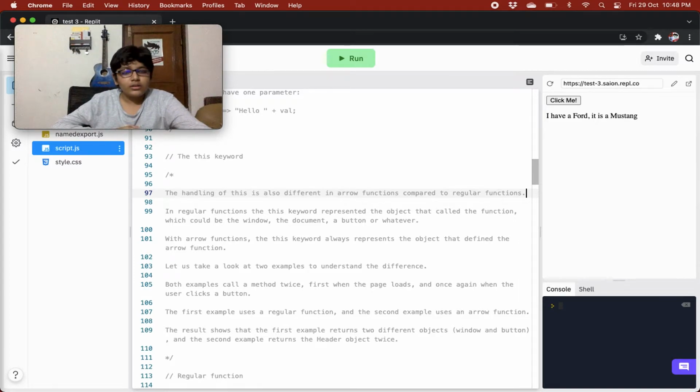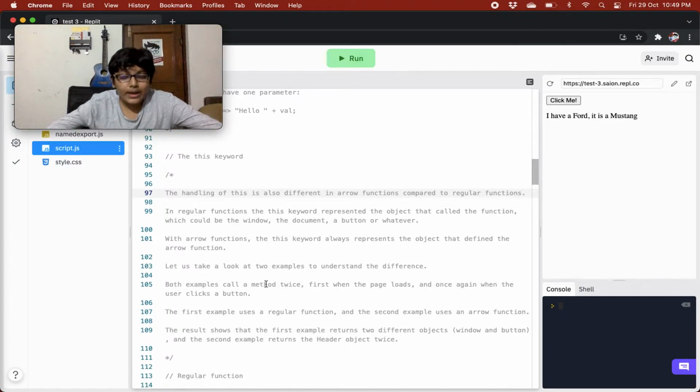So any object that calls a normal function, this will refer to that object. But for any object that calls the arrow function, this will refer to the object that defined that arrow function.